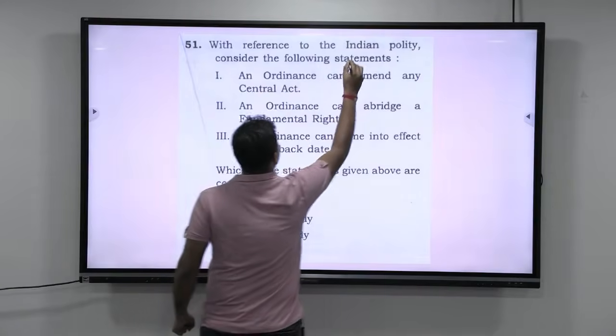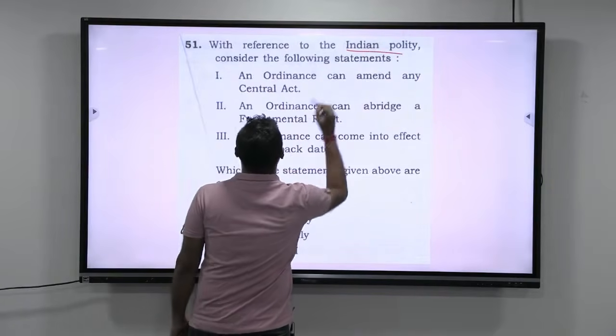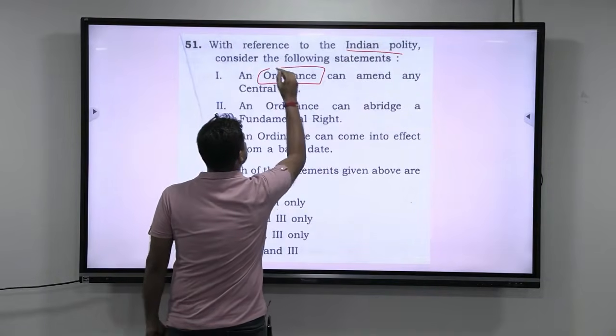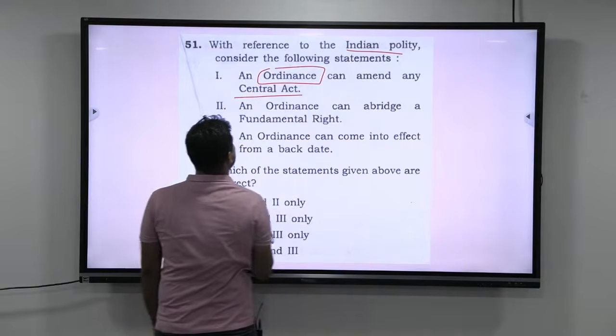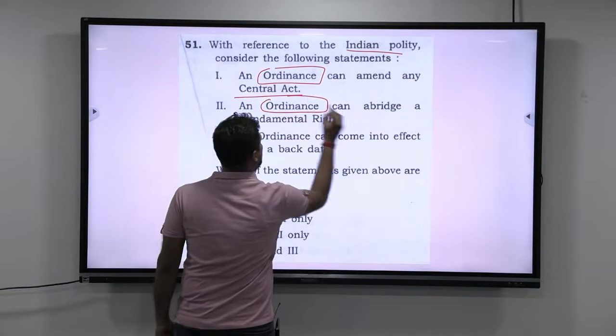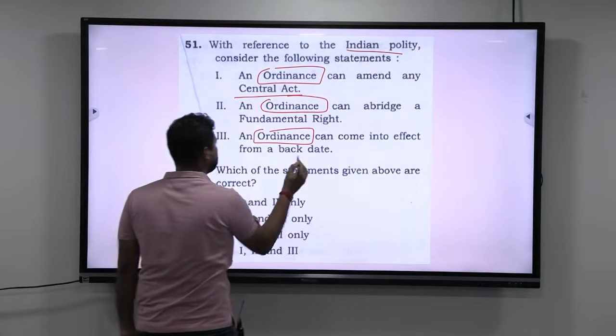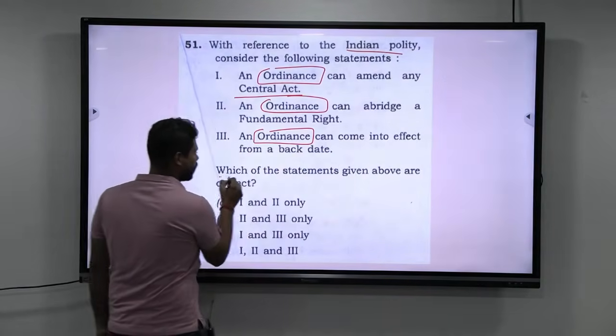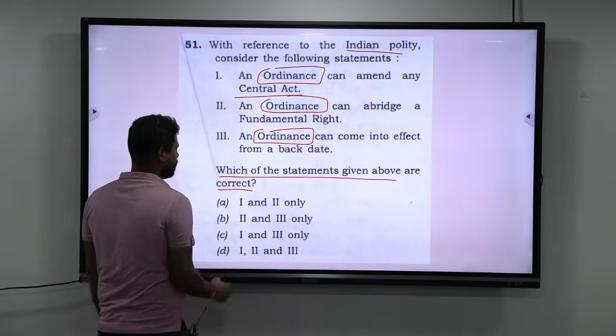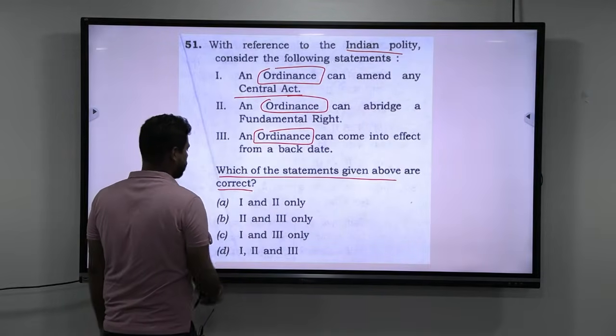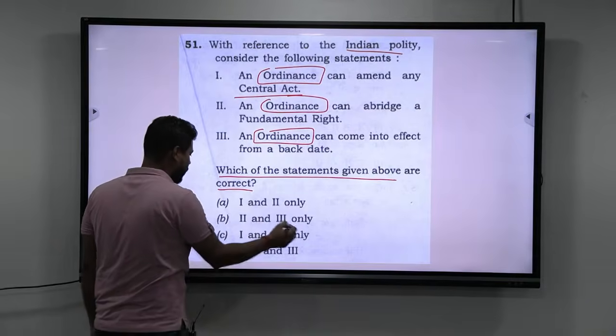With reference to Indian polity, consider the following statements. 1. An ordinance can amend any central act. 2. An ordinance can abridge the fundamental right. 3. An ordinance can come into effect from a back date. Which of the statements given above are correct? 1 and 2 only, 2 and 3 only, 1 and 3 only, 1, 2 and 3 only.